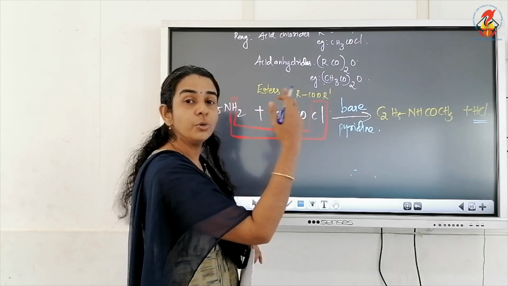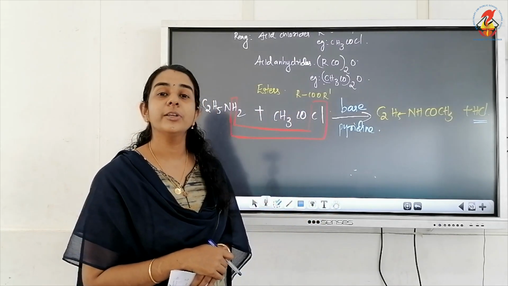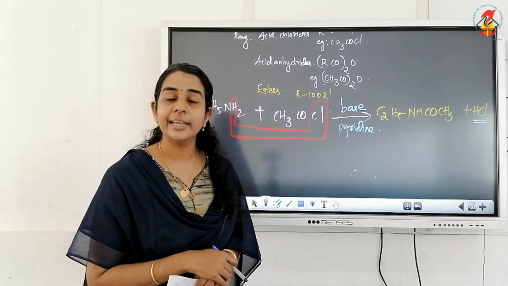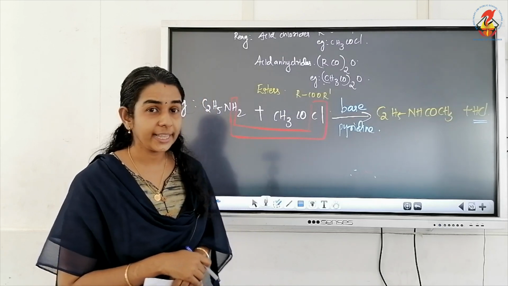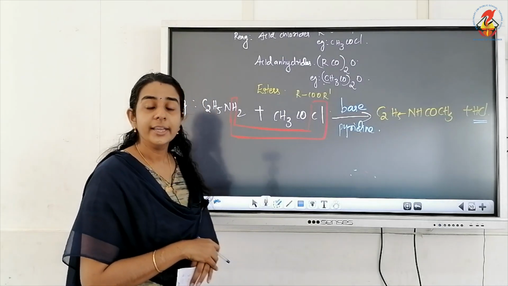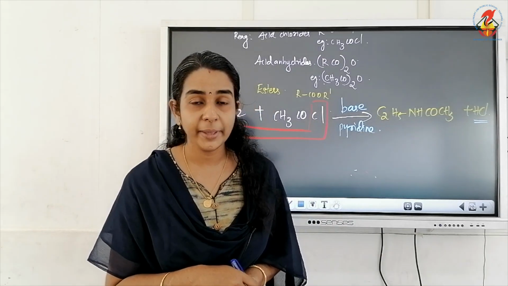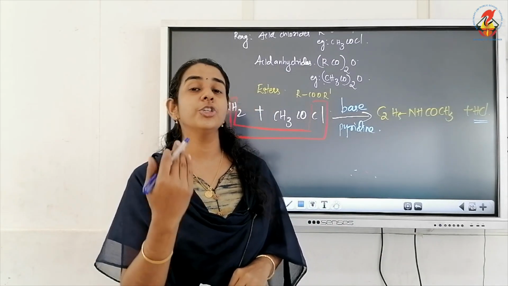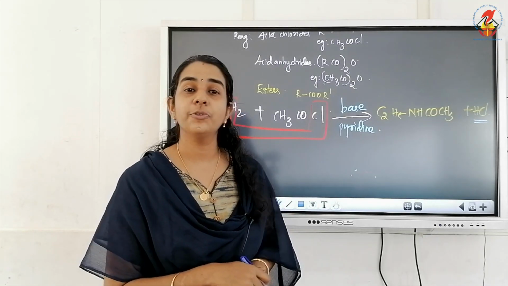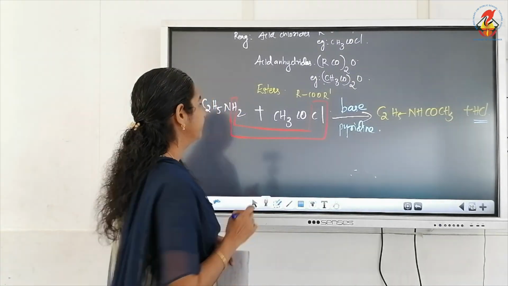So in order to neutralize this acid we are using a base like pyridine. So once again the question is, why is the acylation reaction of amines carried out in the presence of a base like pyridine? The answer is to neutralize the acid which is formed during the reaction.